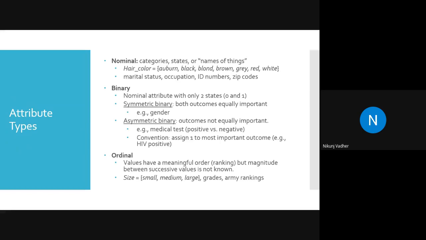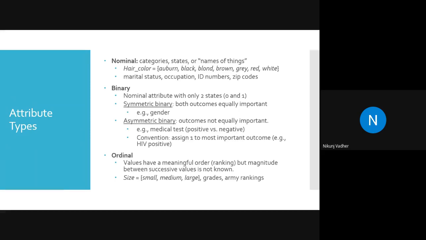But these steps are most important. You will find this terminology, nominal, binary, and ordinal, in the dataset description on Kaggle. So officially we are now entering machine learning and data science.